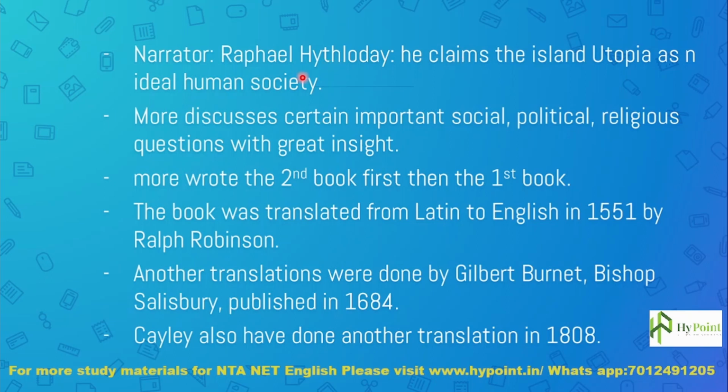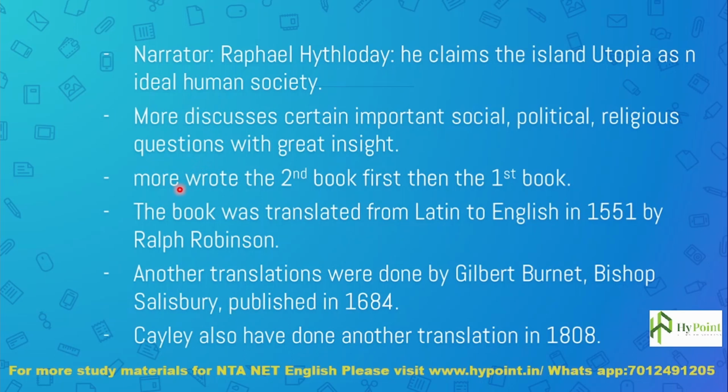Hythloday claims that the island Utopia has an ideal human society. He often goes on adventures and voyages, and once he reached the island of Utopia, he claims it is a place where you can find everything ideal. After hearing this, More discusses certain important social, political and religious questions with great insights with the other people, including Hythloday.